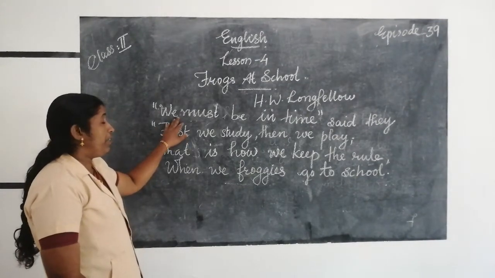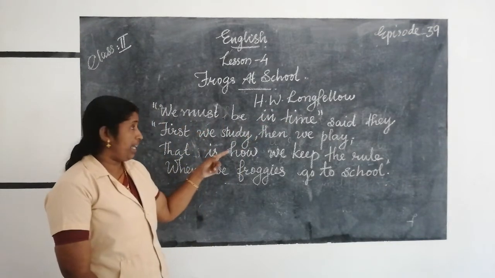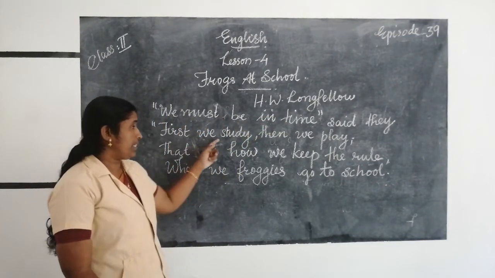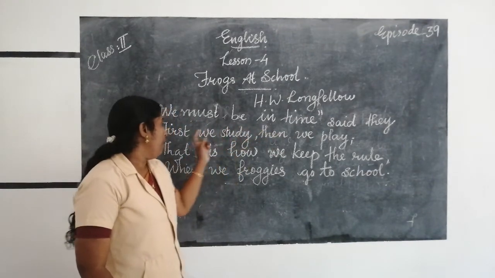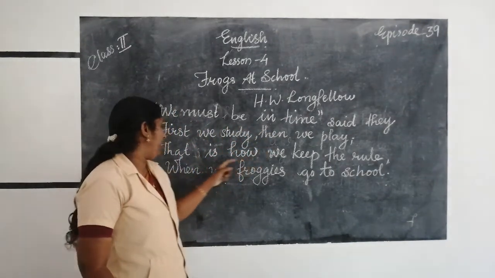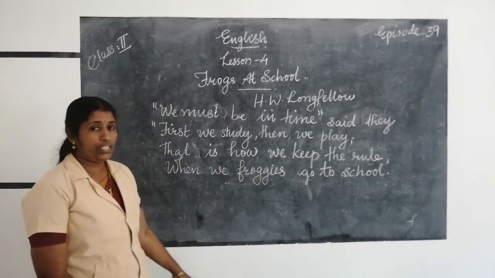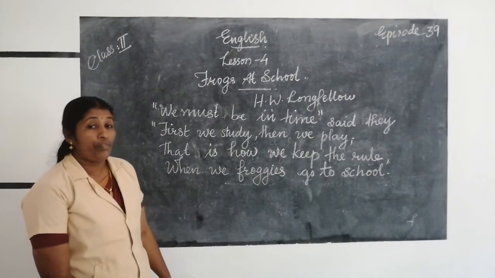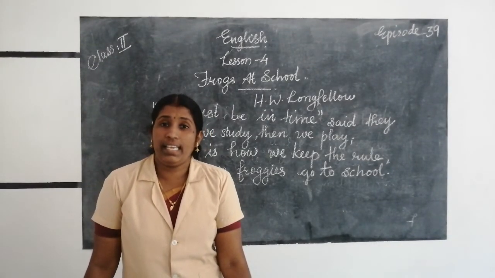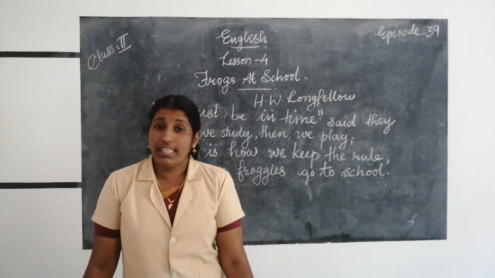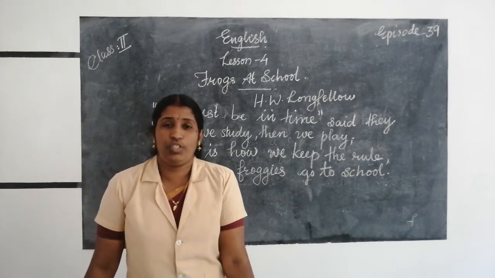Second stanza. We must be in time, said they. First we study, then we play. That is how we keep the rule when we froggies went to school. We must be in time, said they. First we study, then we play. That is how we keep the rule when we froggies go to school.